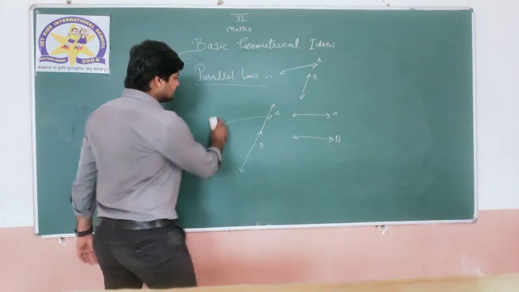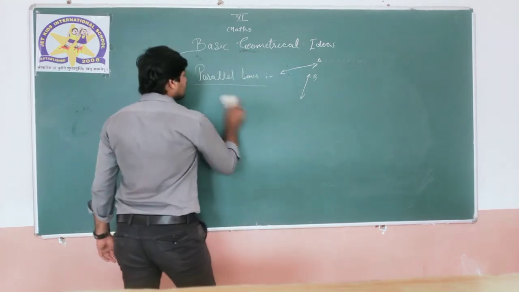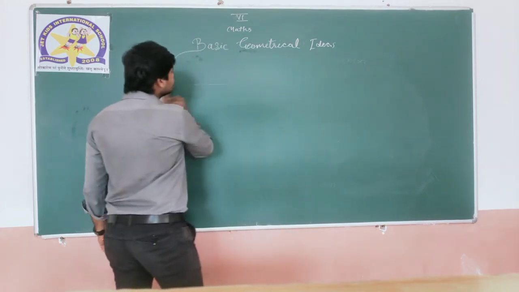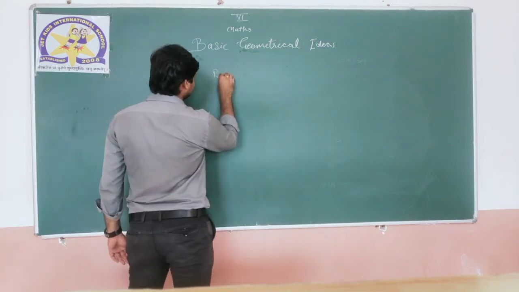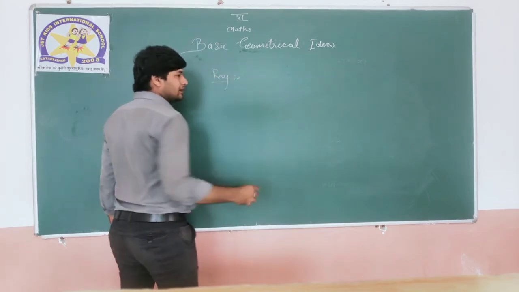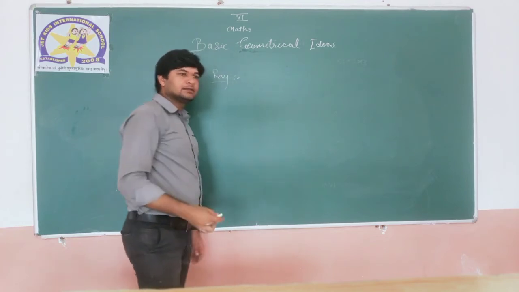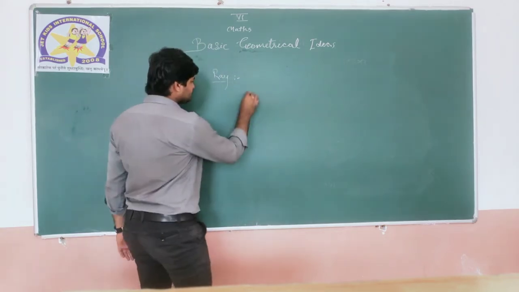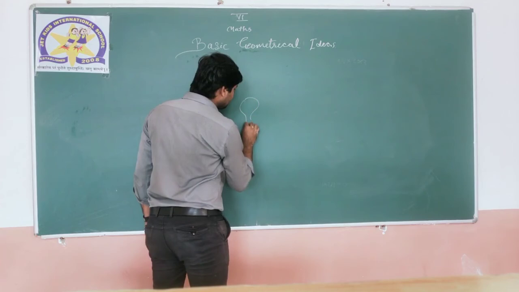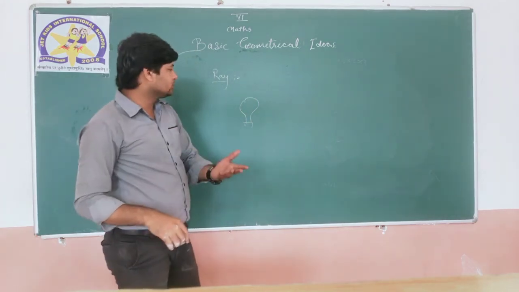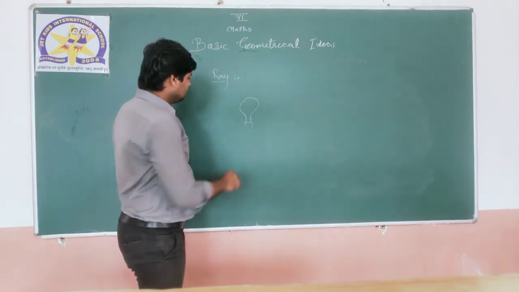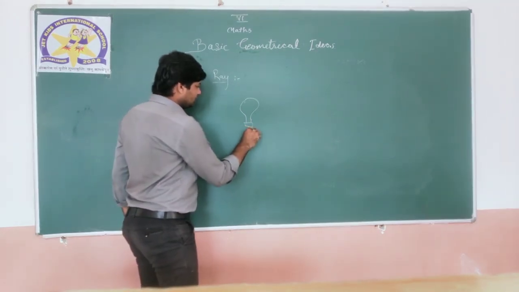Last thing for today's concept is the ray. A ray is a part of a line. For example, we have a bulb over here. My drawing is not that good, so kindly consider it. I am a mathematics teacher, but consider it.